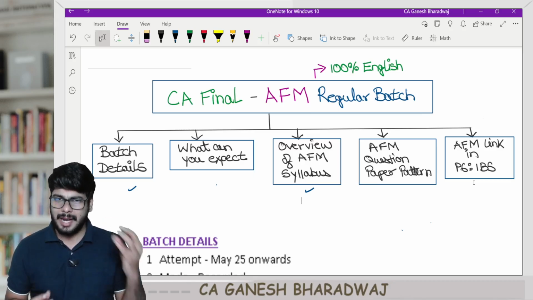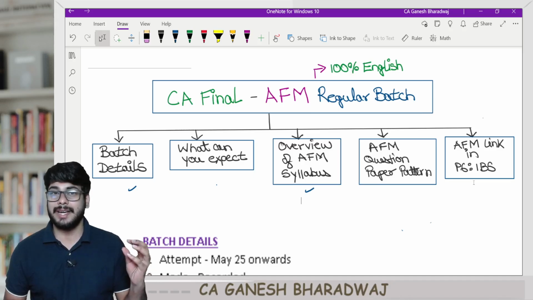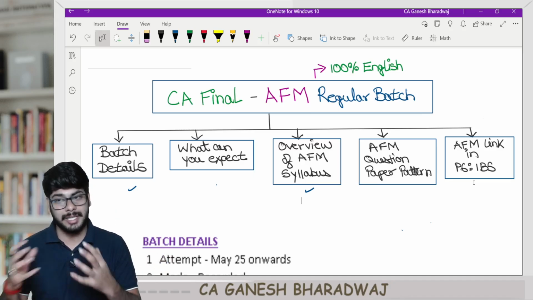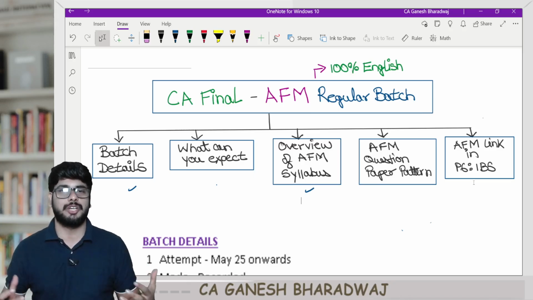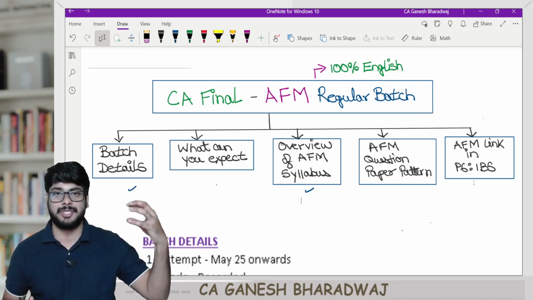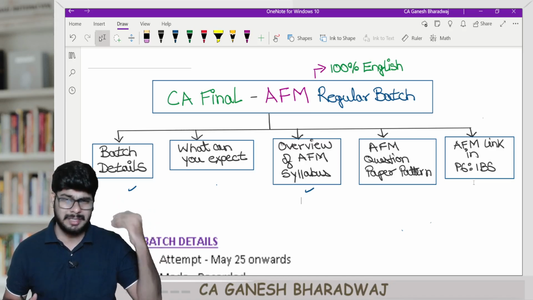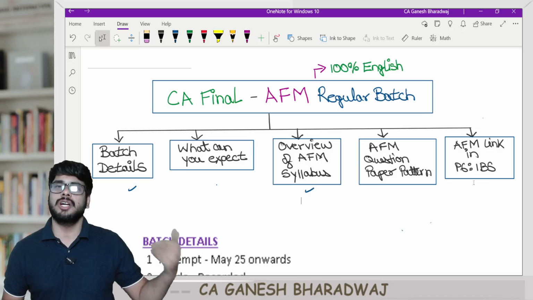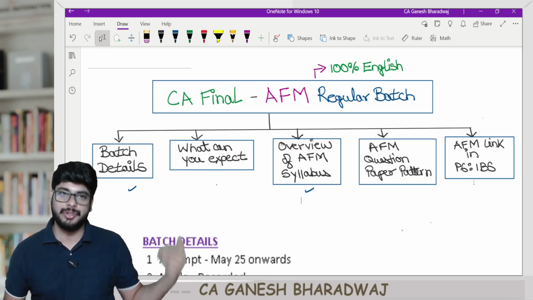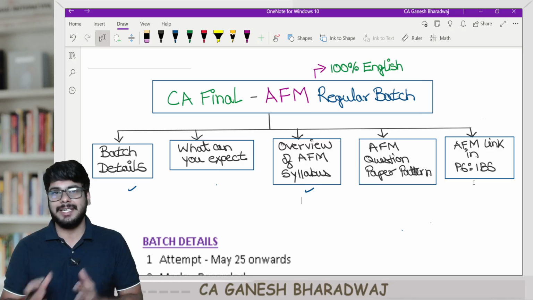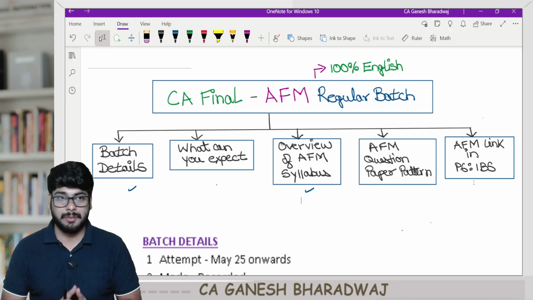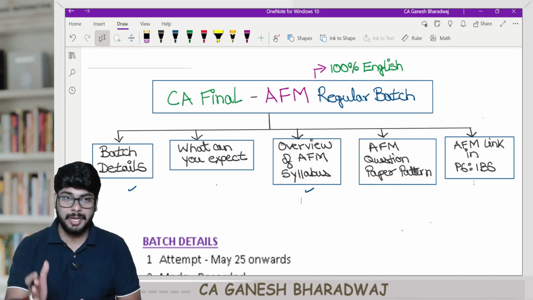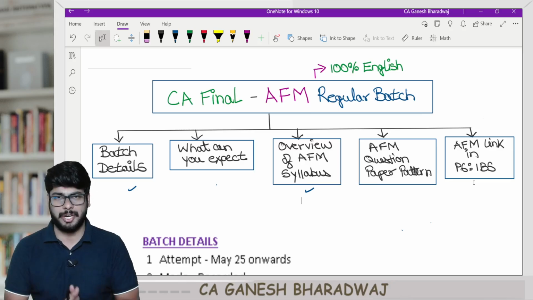But very rarely I come across students who get exposure in stock markets or in the core of finance like investment banking lines during their articleship tenure. So this makes this particular AFM subject all the more interesting, for a simple reason that you might not have seen certain practicalities during your articleship. That is something that makes this subject even more interesting, and that is also one of the most important reasons why you should be very serious when it comes to this particular paper.